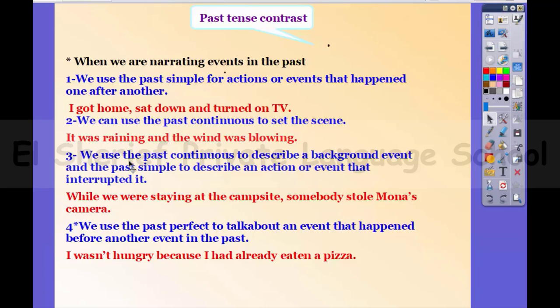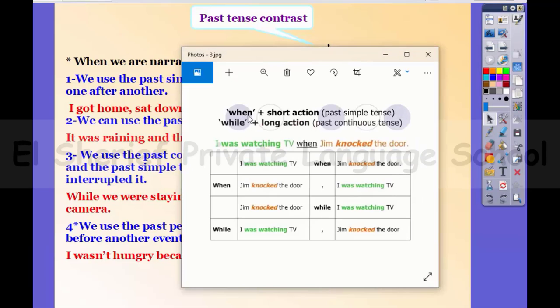So here we can use the past continuous to describe a background event and the past simple to describe an action or event that interrupted it. For example, while we were staying at the campsite, somebody stole Mona's camera. So this action, somebody stole Mona's camera, is the shorter action that interrupted this long action, we were staying at the campsite. So we use when and while to link these two tenses, the past continuous tense as the longer action and the simple past tense as the shorter action together.